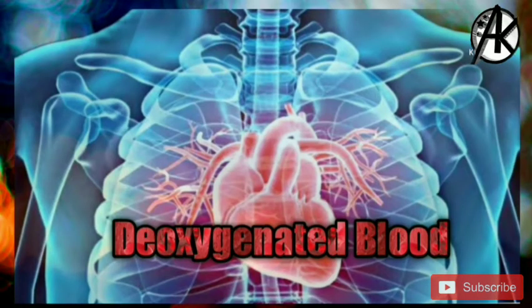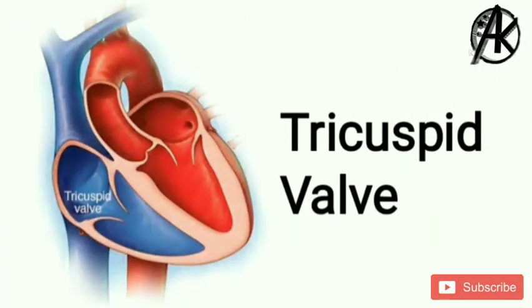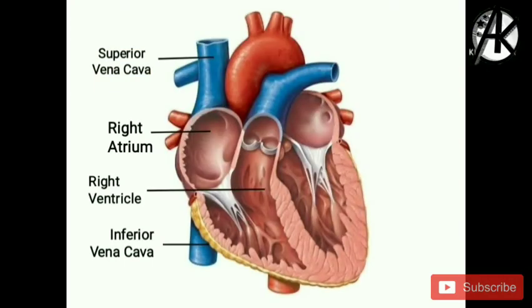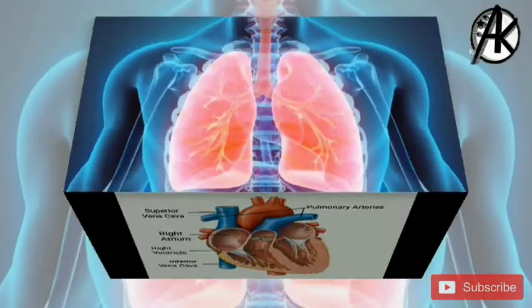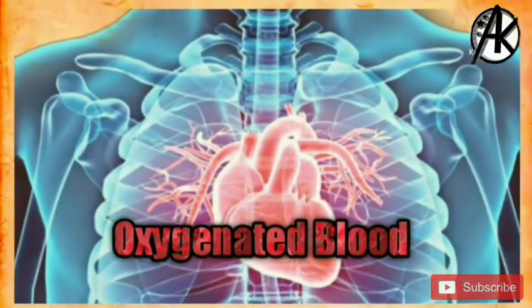Now let's see the circulation of blood in detail. Firstly, the deoxygenated blood is taken from the body parts and the cells to the right atrium by superior vena cava and inferior vena cava. Then the tricuspid valve opens. The deoxygenated blood in the right atrium moves to the right ventricle. Then the pulmonary arteries take this deoxygenated blood to the lungs. Here the deoxygenated blood becomes oxygenated.